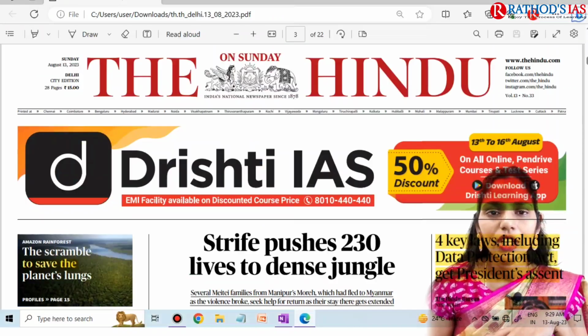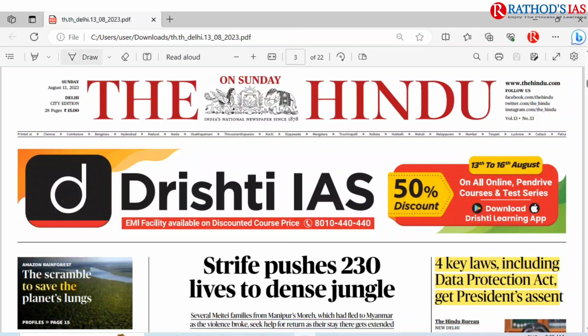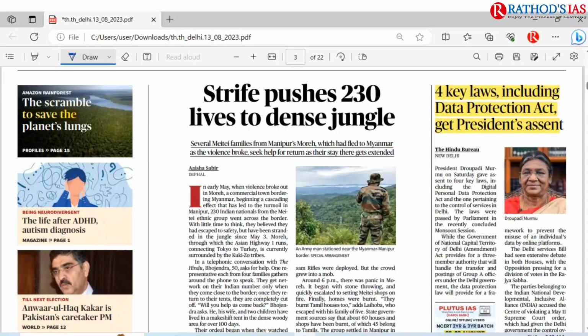So now let us try to see today's Hindu newspaper PDF. So this is our today's Hindu paper PDF. Today's date is August 13th and today is Sunday. And please don't leave this Sunday newspaper, because you are going to get articles regarding environment and ecology and science and technology in your paper, in this Sunday paper especially.